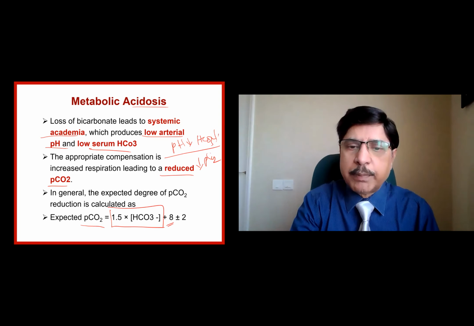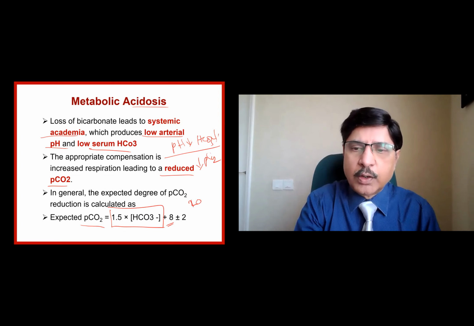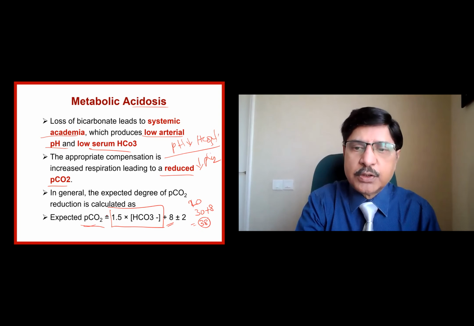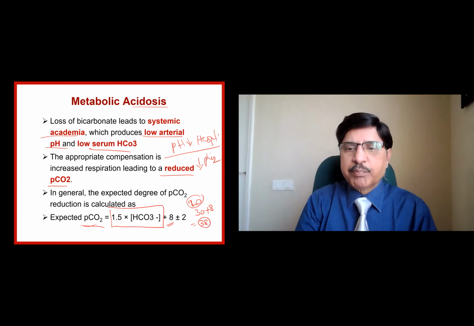Let us say the bicarbonate is 20. 20 into 1.5 is equal to 30. 30 plus 8 is equal to 38. 38 will be the PCO2 for a bicarbonate of 20.